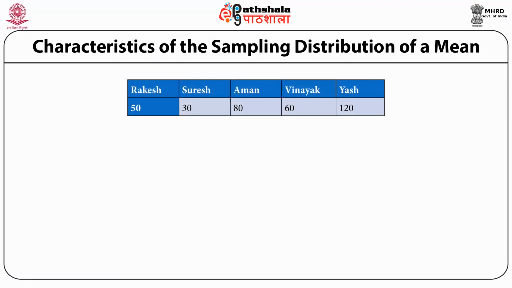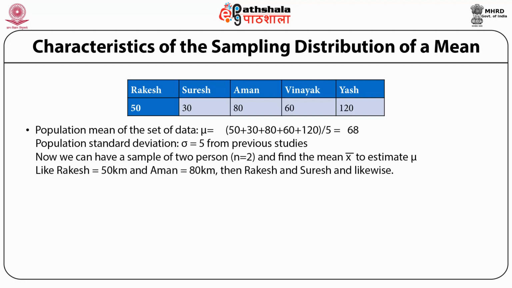Now quickly consider a population of 5 working people who are all neighbors in Gurgaon. They are asked to list the number of kilometers they travel daily for work. Rakesh travels 50 kilometers, Suresh 30, Aman 80 kilometers, Vinayak 60 kilometers and Yash 120 kilometers. Now the population mean of the set of data, mu, is given by 40 plus 30 plus 80 plus 60 plus 120 divided by 5, which is equal to 68. Now let's say the population standard deviation sigma is equal to 5, which we derived from previous studies.